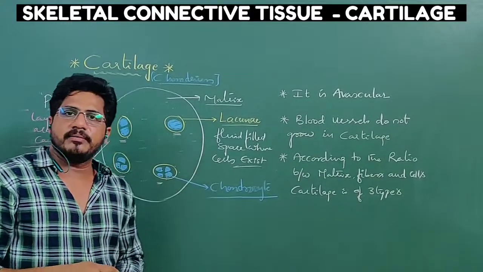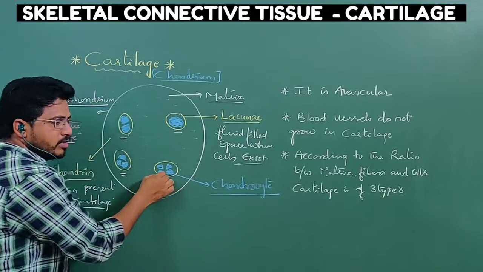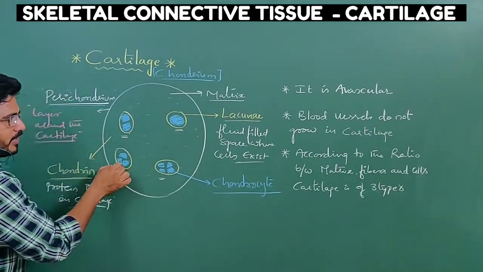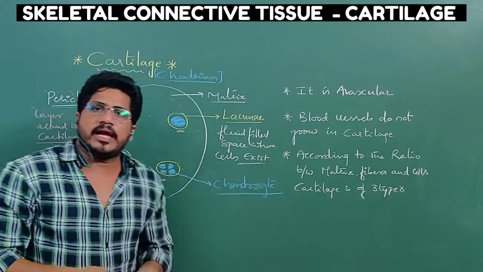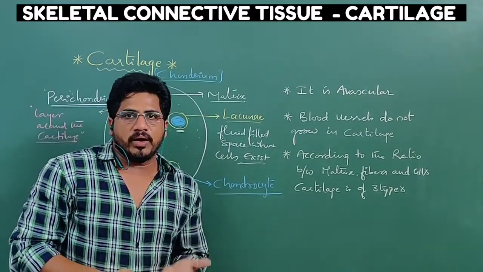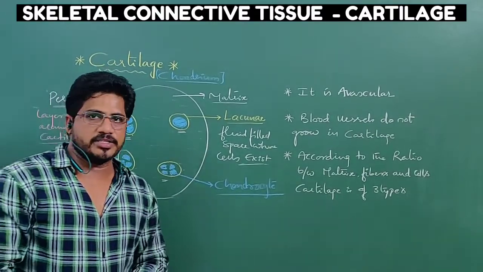Cyte means cell, chondro means cartilage. So here how many cells are there? 4, quadruplet. Here triplet, here doublet, here single. So inside the lacunae, the number of cells may be 1 or more than 1. This is the specialization of the cartilage.